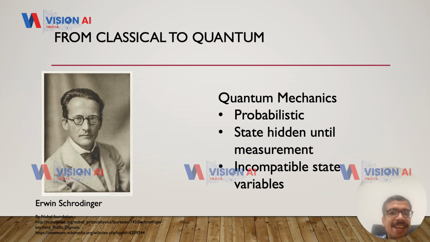And the idea is that this is going to be probabilistic. Here you cannot have complete information about the world, so the state is hidden until measurement, and the state variables are incompatible with each other. For example, you cannot know the position and velocity of a particular point simultaneously. Any particle, you cannot know its position and velocity simultaneously.